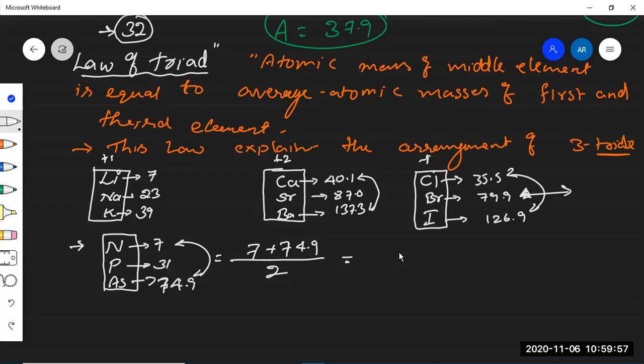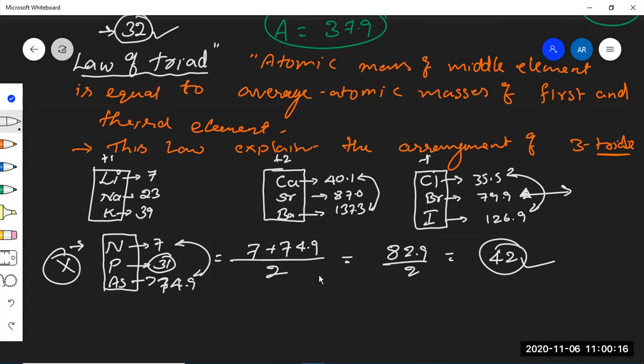But the average atomic mass, how much we get here: 82.9 divided by 2 means almost 42. So there is a huge difference between 31 and 42. This is the reason this law is not fit for all elements during this time. So this is what about Dobereiner.